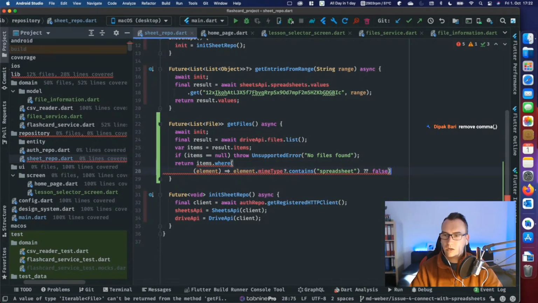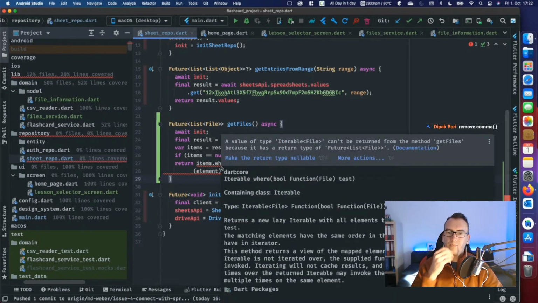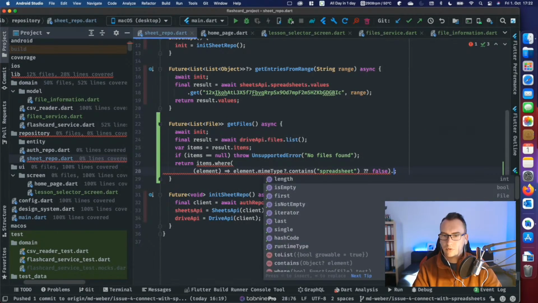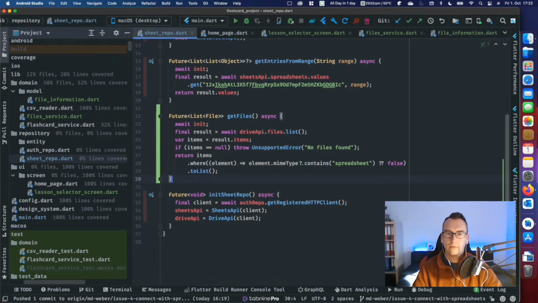And I removed the comma, good point. And I think it should be a semicolon, right? A value of type iterable. Ah, okay, it's an iterable, so we have to make it to list. So, fair enough. Good. So now we received that. We check the MIME type for spreadsheet. Thank you, Deepak. And with that, we return the whole thing, and that should be it already.